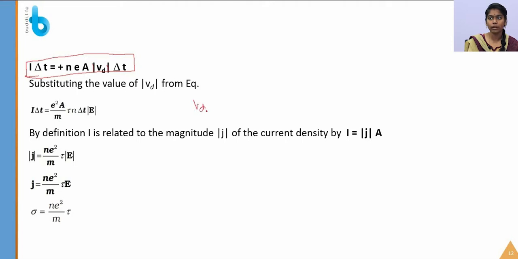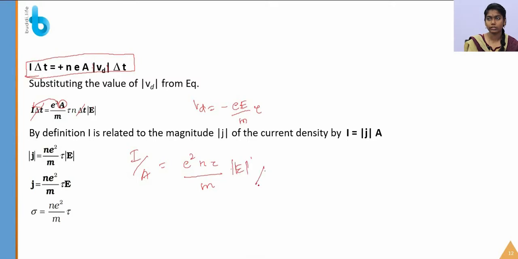We already have the expression Vd equals minus eE by m tau, so I am substituting this value in this equation and reducing it further by cancelling the delta t. After cancelling delta t, I am taking A to the other side, so that it becomes I by A equals e square n tau by m times the modulus of E.